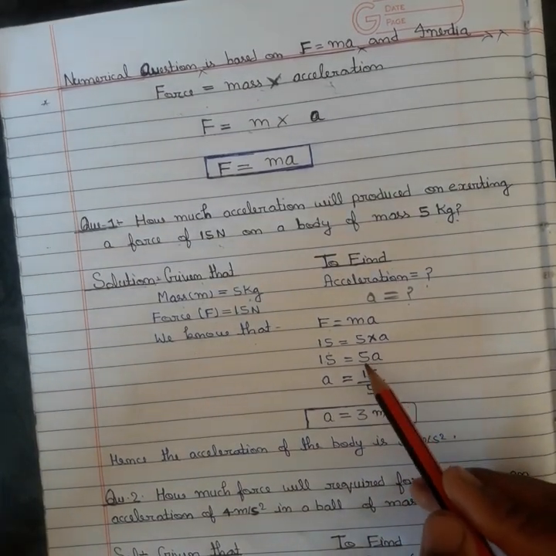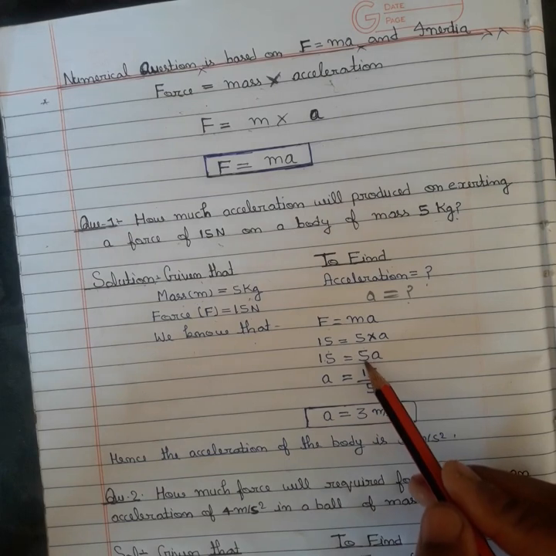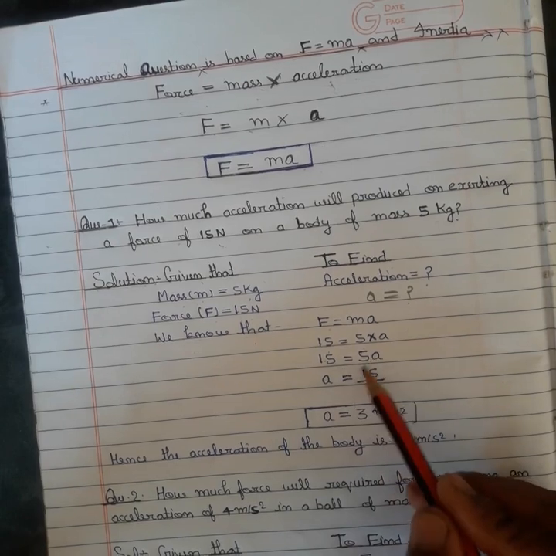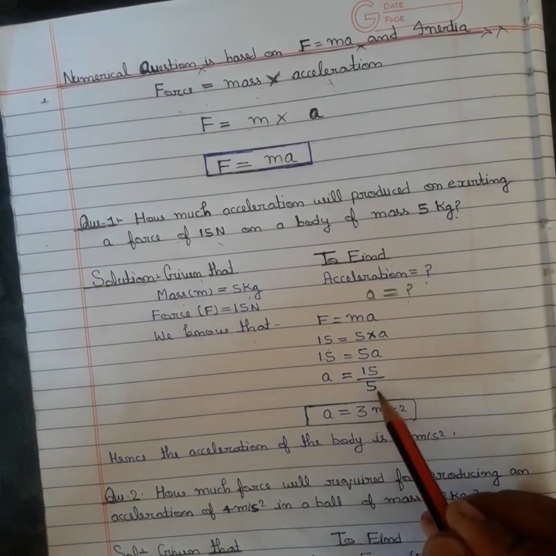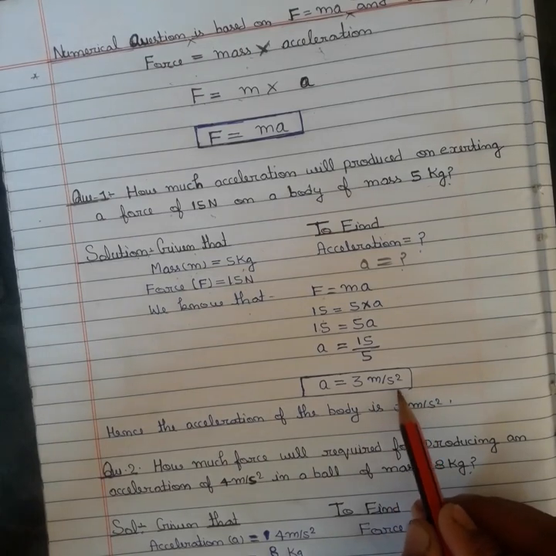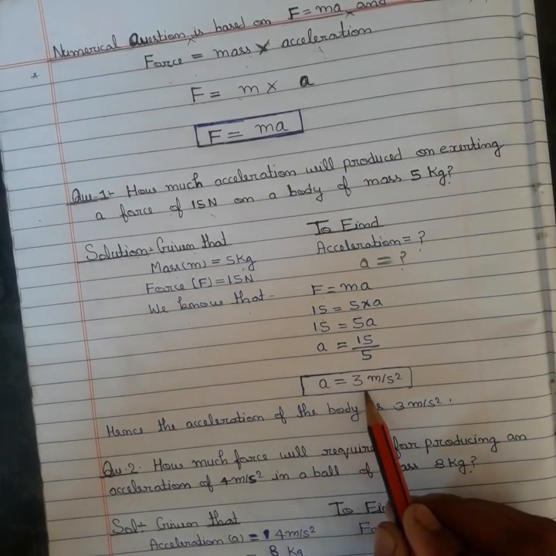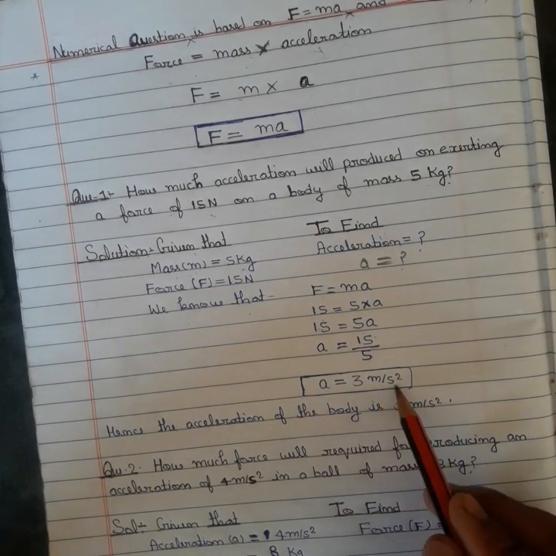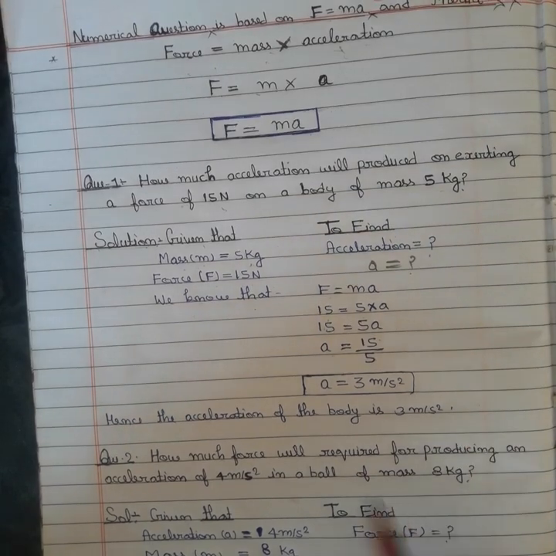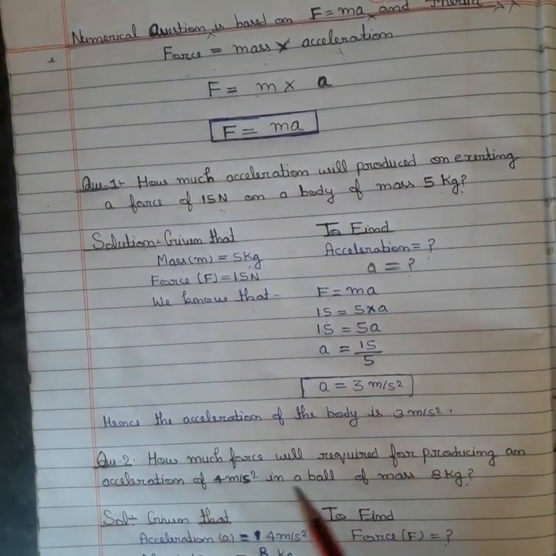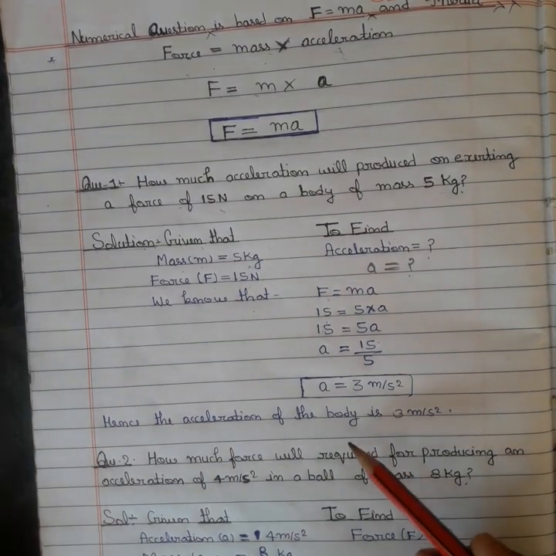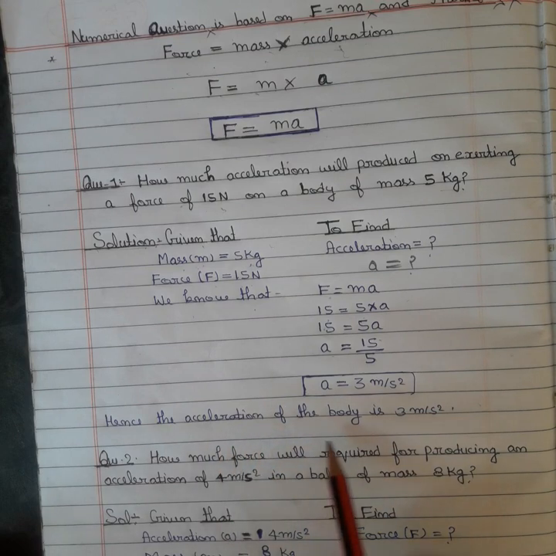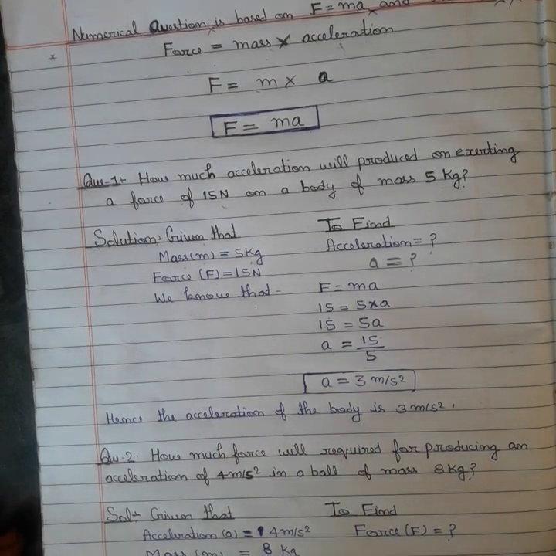We transfer 5 to the left-hand side in the denominator, then we get a equal to 15 upon 5. Five 3s are 15, so a equal to 3 meter per second square. Hence the acceleration of the body is 3 meter per second square.